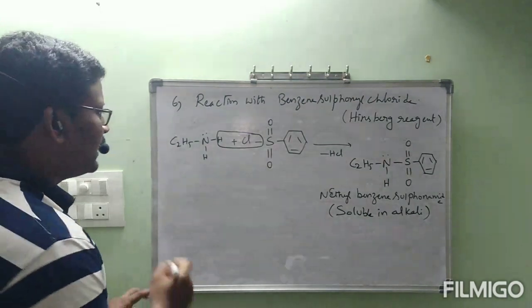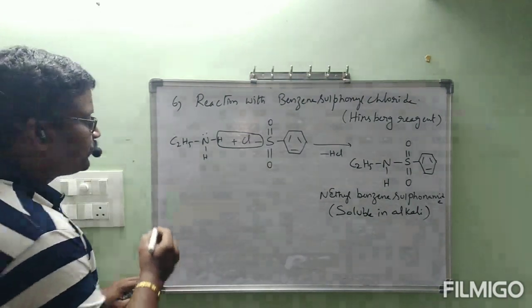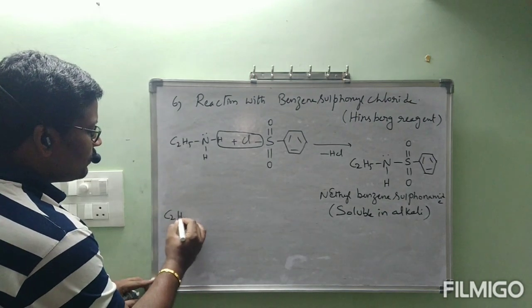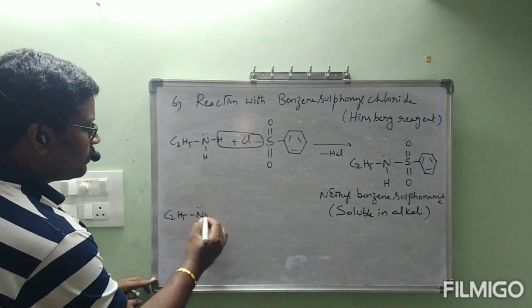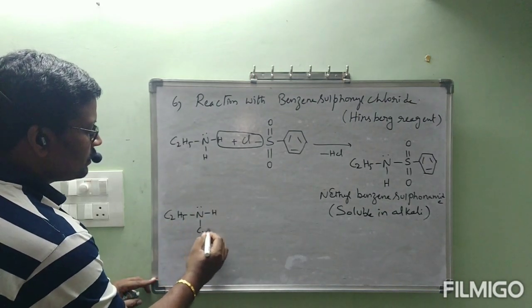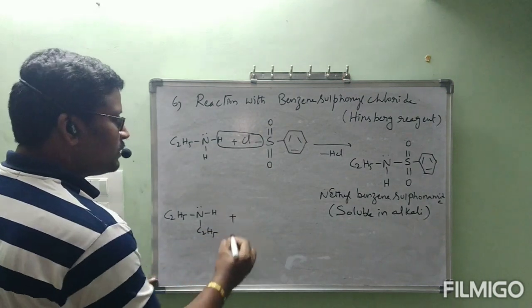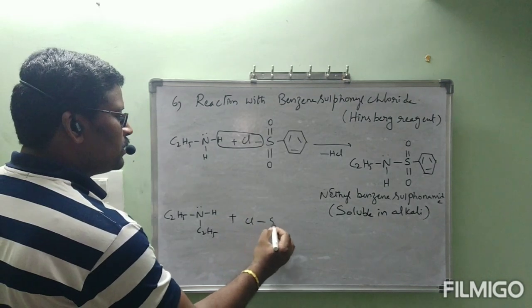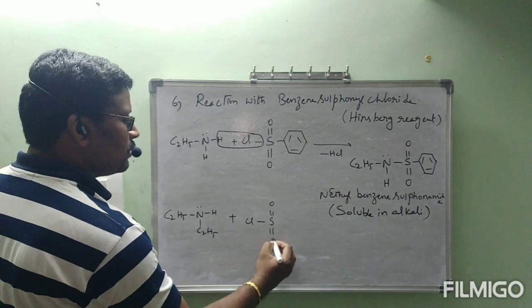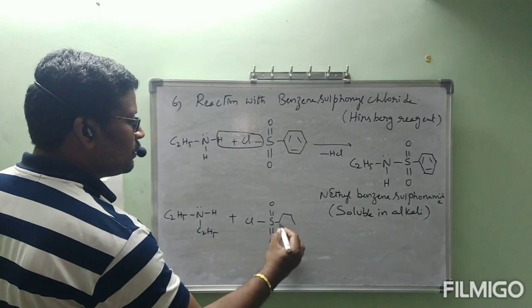Next, I am taking a secondary amine, C2H5 NH C2H5, which reacts with benzene sulfonyl chloride, S double bond O, C6H5.